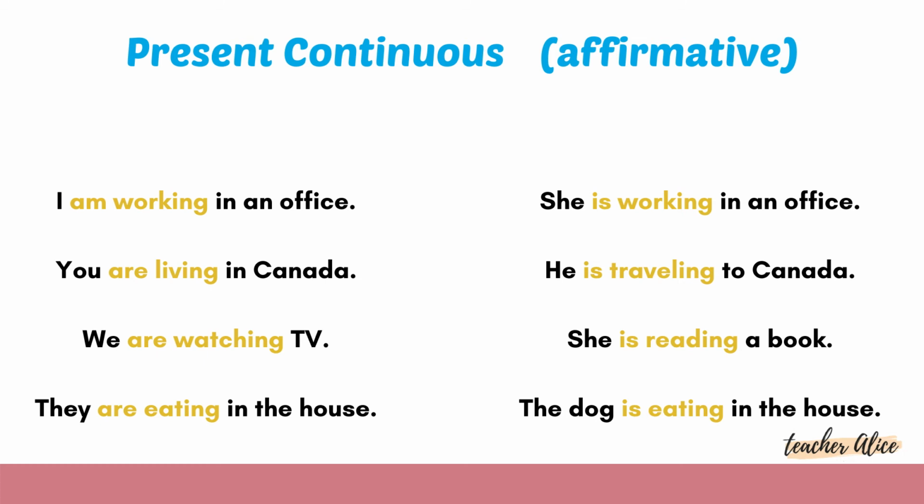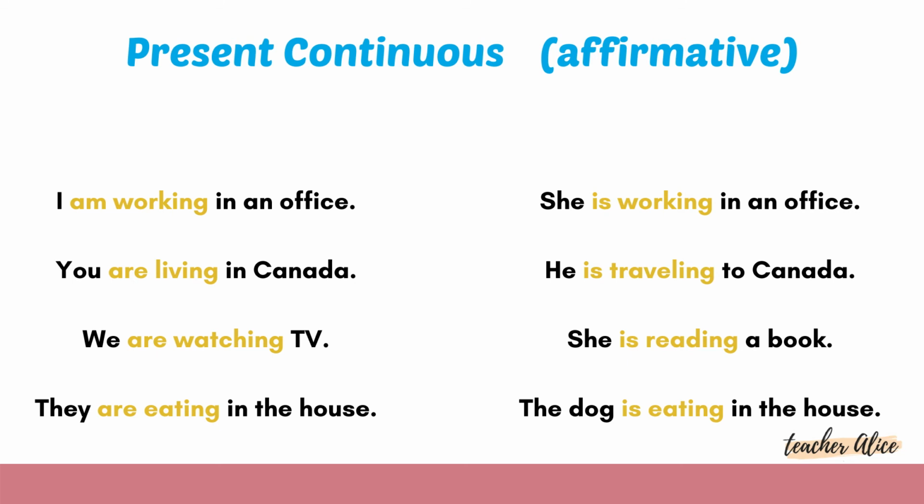I'm working. Verb to be plus ing. You are living in Canada. Are living. Verb to be, ing. We are watching TV. Are, verb to be, watching, ing. Okay, the last part of my sentence is just my complement. They are eating in the house. Are, verb to be, eating, verb with ing.